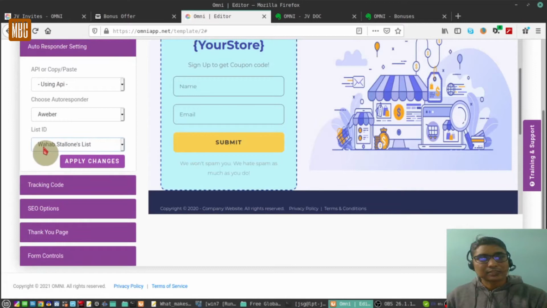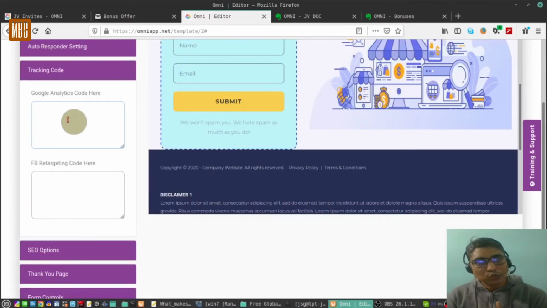Next is the tracking code. Here you have to give the Google Analytics code for tracking the page, and every Facebook pixel which you need to give over here. These are the event tracking pixels. So you need to populate this.